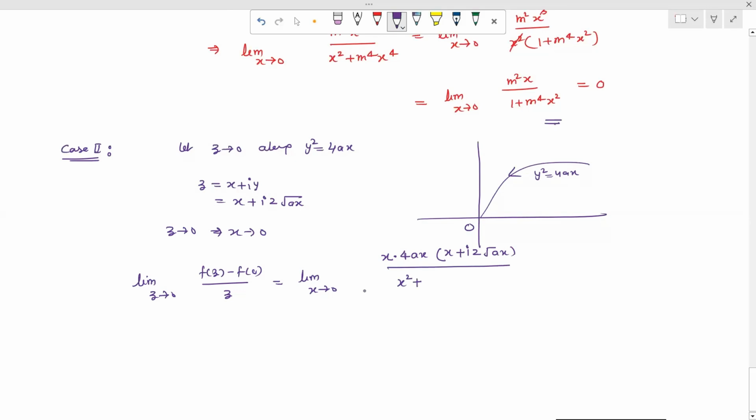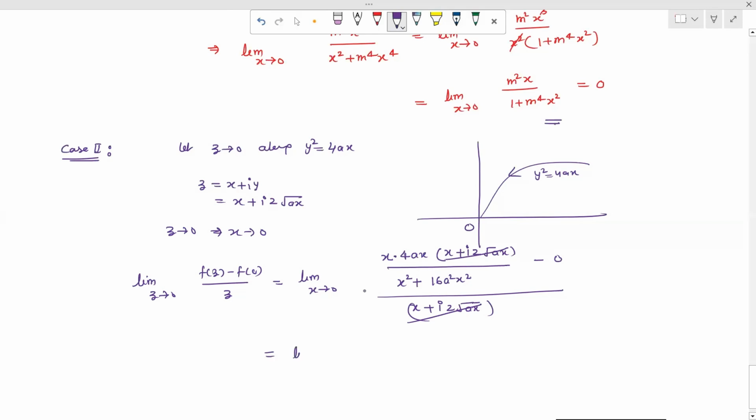So y raised to the power 4 gives us 16 a square into x square, minus f(0), f(0) is 0, upon x plus iota y, x plus iota 2 root ax. So x plus iota 2 root ax cancelled.